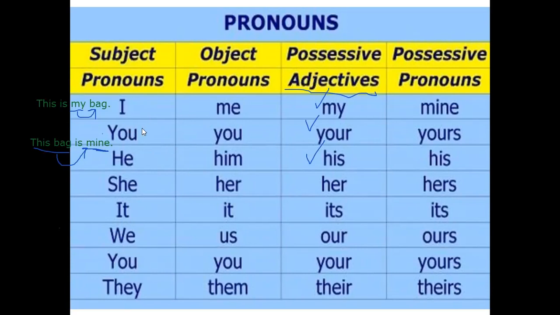I becomes me when you have subject pronouns. This is something that we did in the previous lecture. So this is a revision. I becomes me, you becomes you, he becomes him. But when you have them in the possessive form, it becomes my, mine, your, yours, his. So you can just go through this table on your own. I do not think that I need to go through it with you. So just go through it on your own, and that's it.